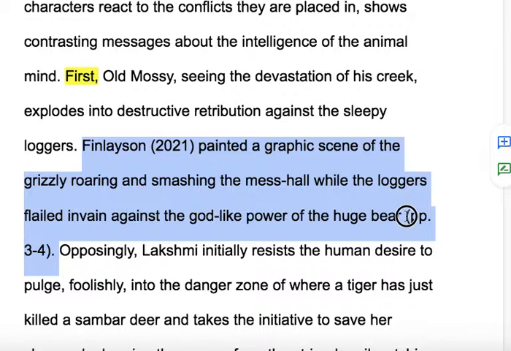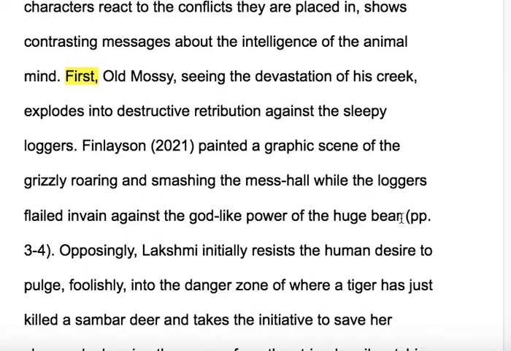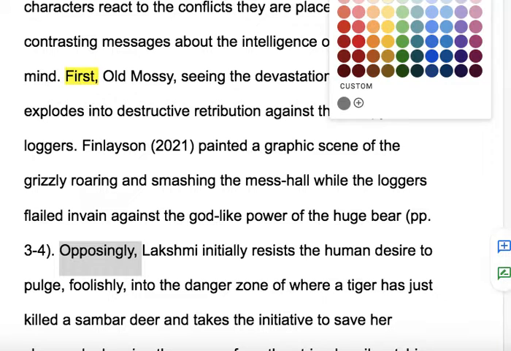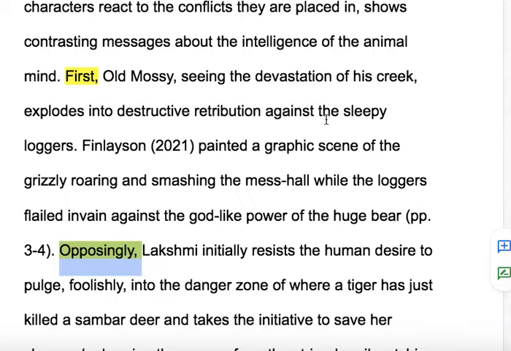And then you'll notice it's a page range that I've pulled this support from. So I've indicated the page range properly. When you do a range of pages, we use pp dot, and then we do the range of numbers. Okay, good. So then we're moving into the second half of the paraphrases for this augmented triad.